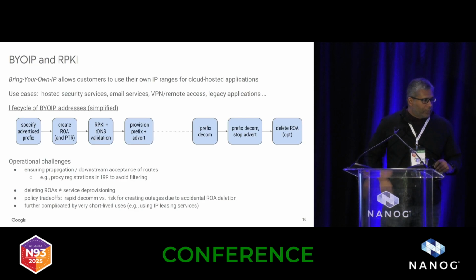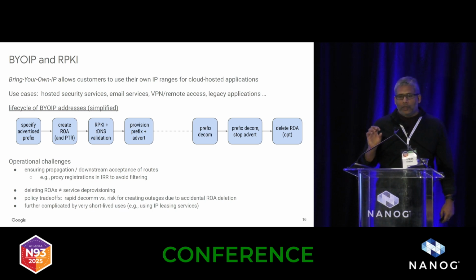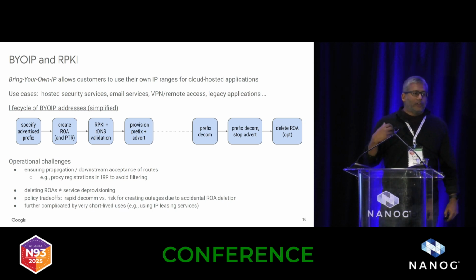Okay. In this section, I wanted to touch on a few specific areas. One is bring your own IP. I think this is an interesting problem space. Since I'm getting close to being out of time, I'll go quickly. The basic problem with bring your own IP is that the life cycle management of these addresses is a problem. In general, customers prove the ownership of those addresses by creating a ROA that allows the cloud provider, or Google, to advertise routes on their behalf.